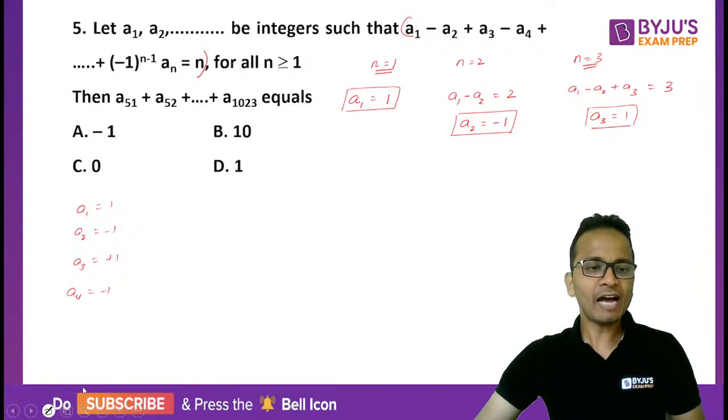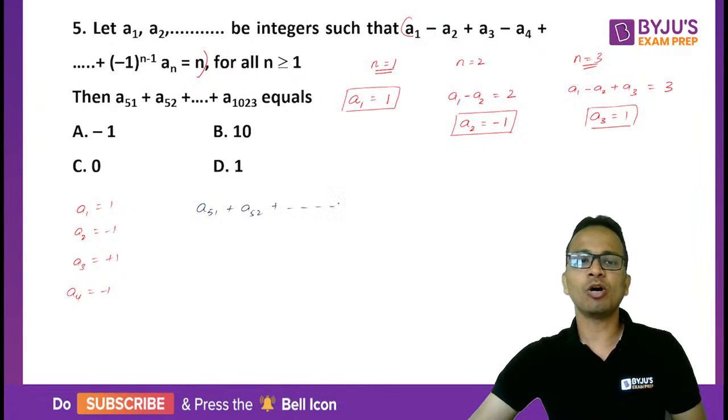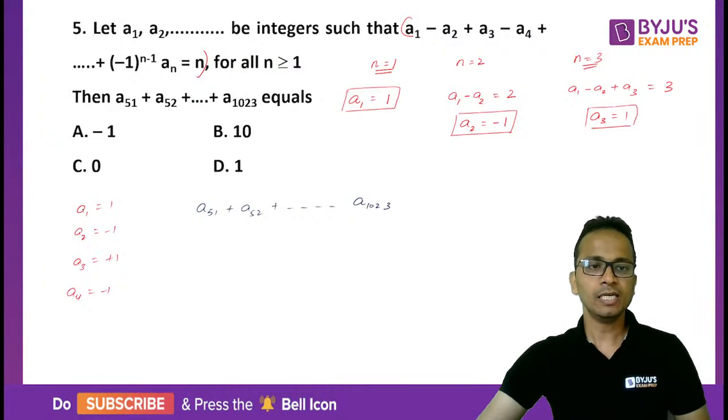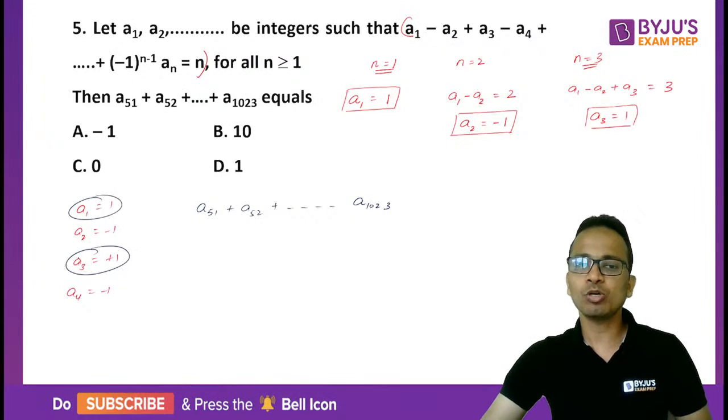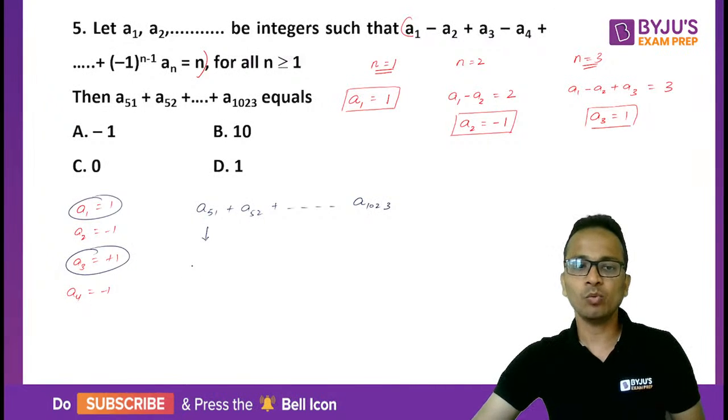Now we have to find out the value of a51 plus a52 and so on up till a1023. Now a1 was 1, a3 was plus 1, a5 was plus 1. So a51 will also be equal to plus 1. a52 will be equal to minus 1.